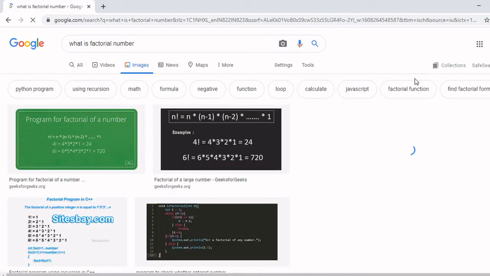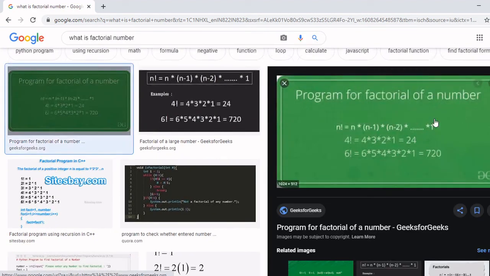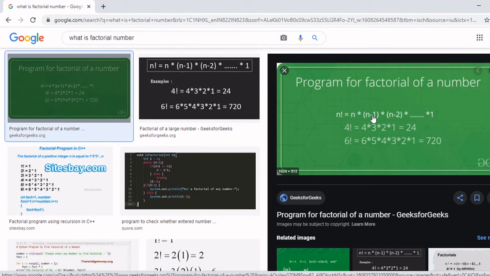Okay, so as you can see in this picture, for example, factorial of 4. So it's basically 4 into 4 minus 1 into 4 minus 2 into 4 minus 3. So what is 4 minus 3? It's 1. As you read in the definition, it's a positive integer. So after 1, you can't do 4 minus 4 into 0, because 4 into 3 into 2 into 1 into 0 is 0.